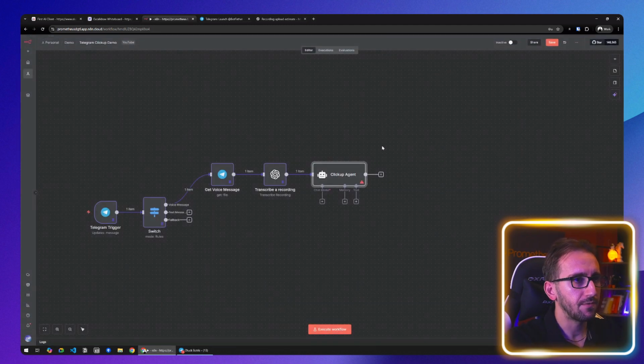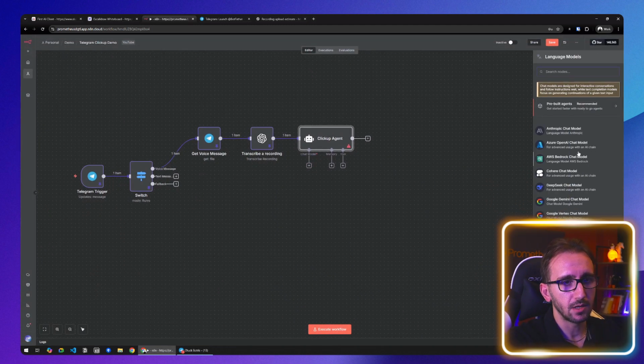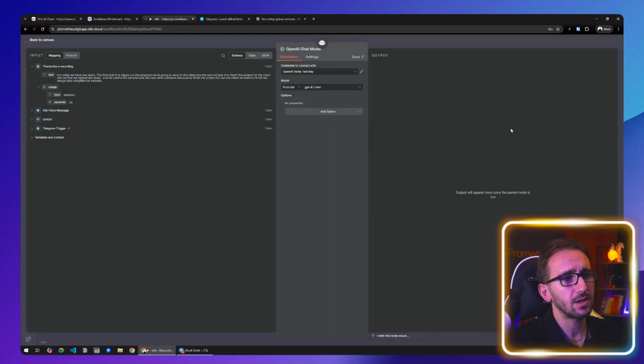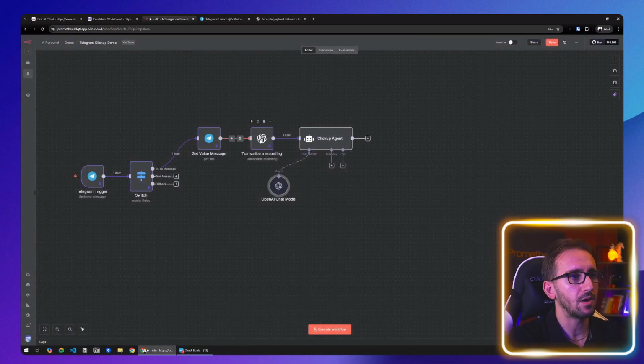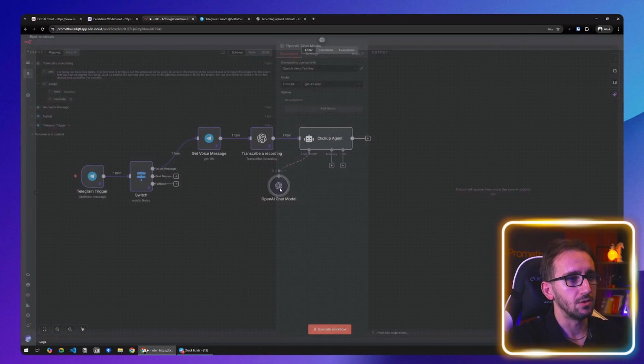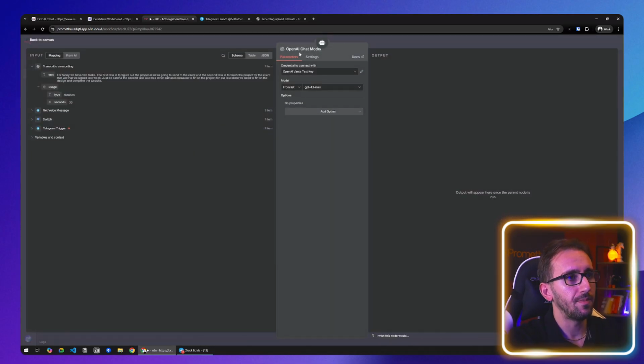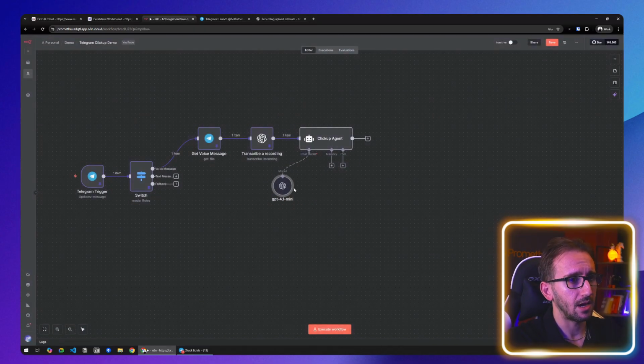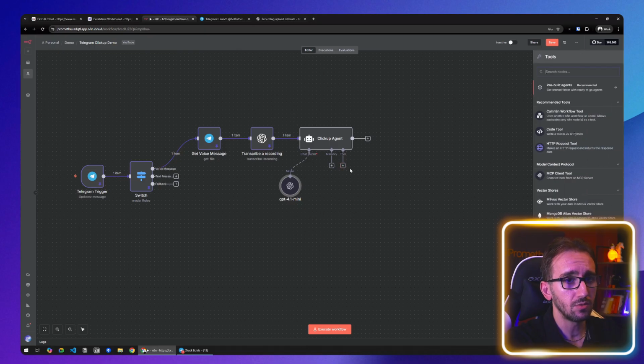This should be fine, but before we run it, we need a chat model. So we're gonna go to OpenAI. Since we already have it connected, we can use anything that we want. The chat model that we're using for our agent does not need to be the same as the one that we use for the transcription. So we don't have to use OpenAI here, but I am going to use it because I already have the credentials set up. And we're going to use ChatGPT Mini and see how far it gets us. And on tool, we are going to click ClickUp and add the ClickUp tool.